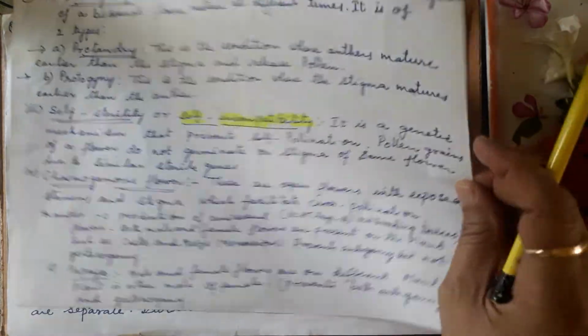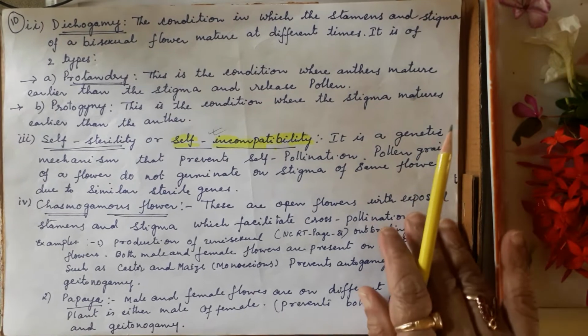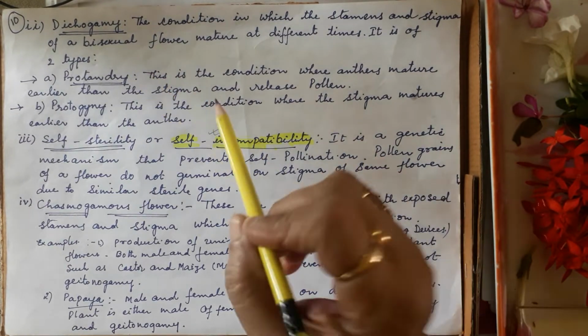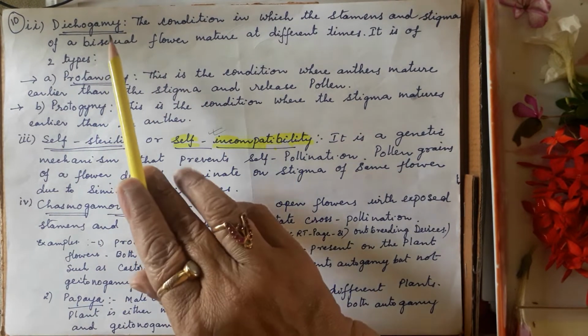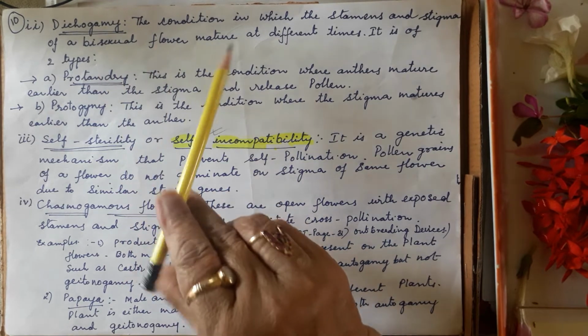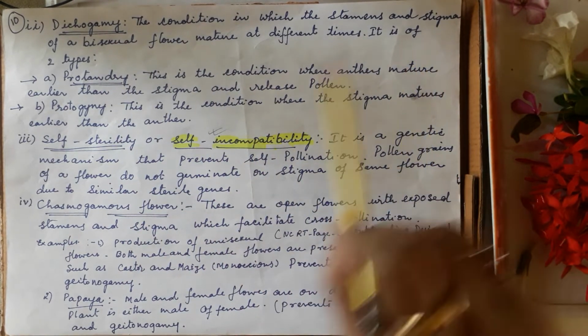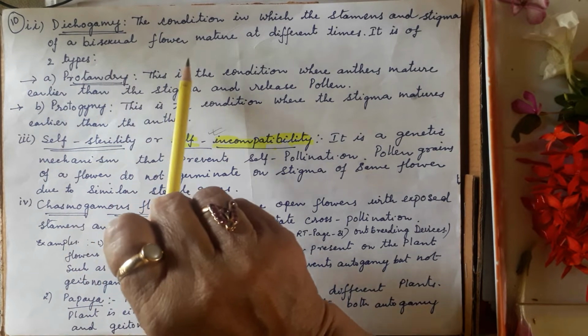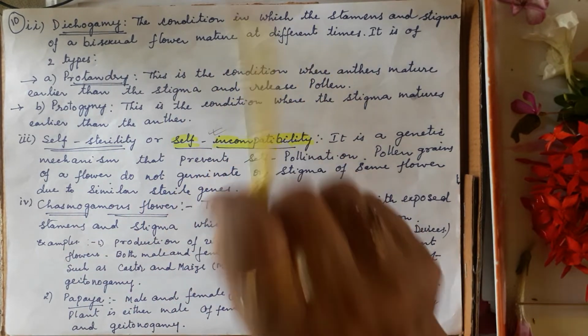Now, the second device to prevent self-pollination and promote cross-pollination is dichogamy, the condition in which the stamens and stigma of a bisexual flower mature at different times.